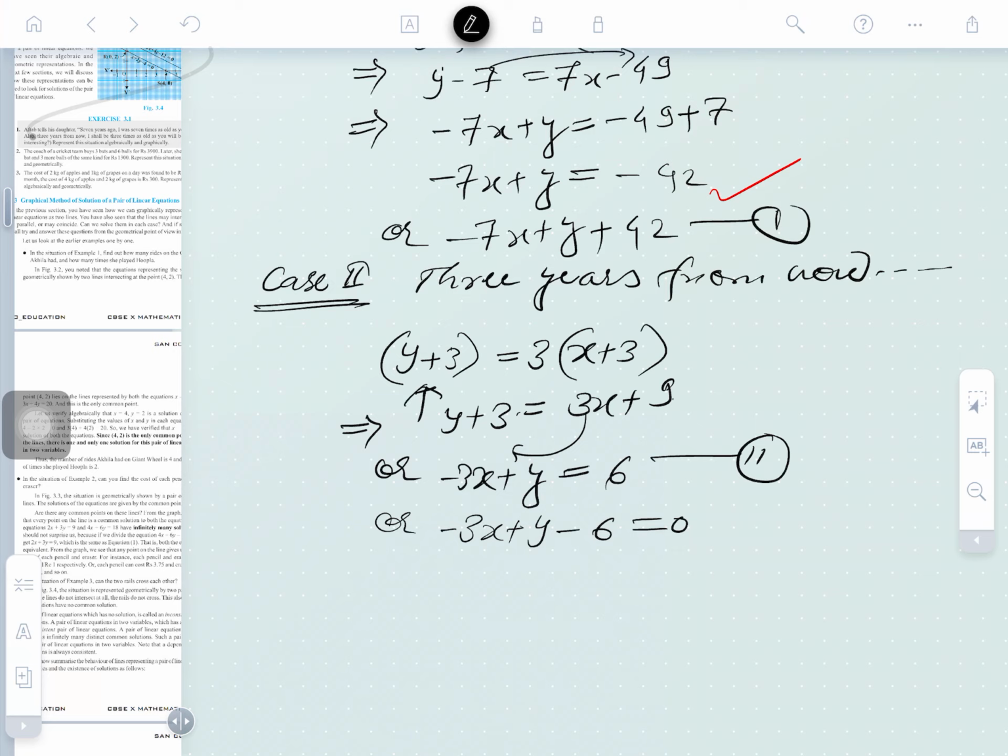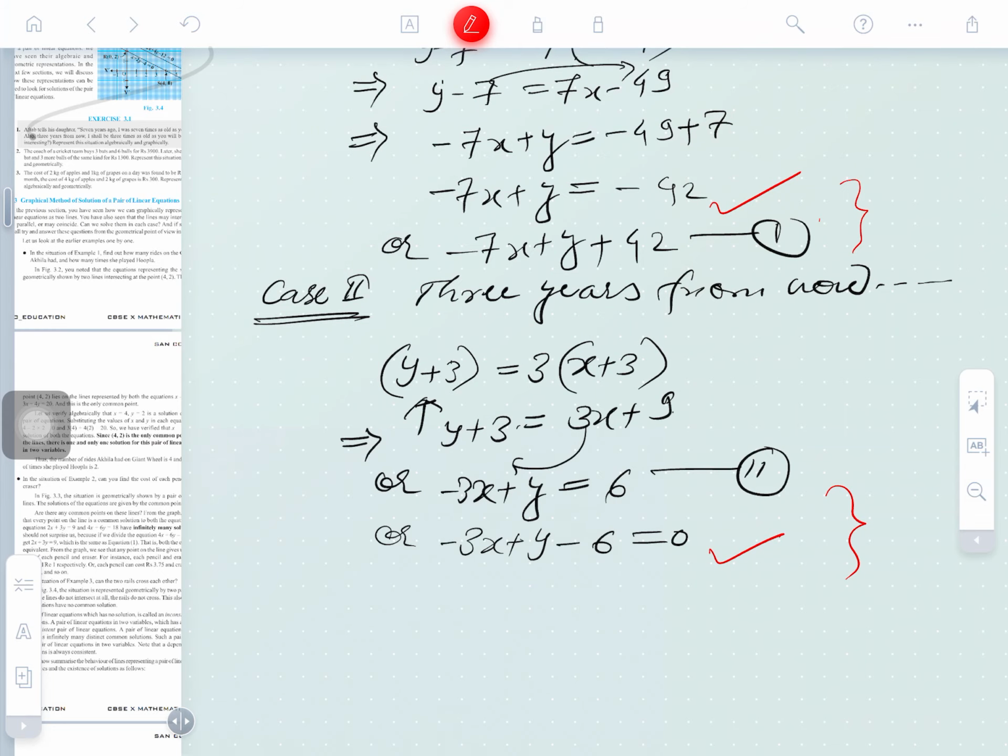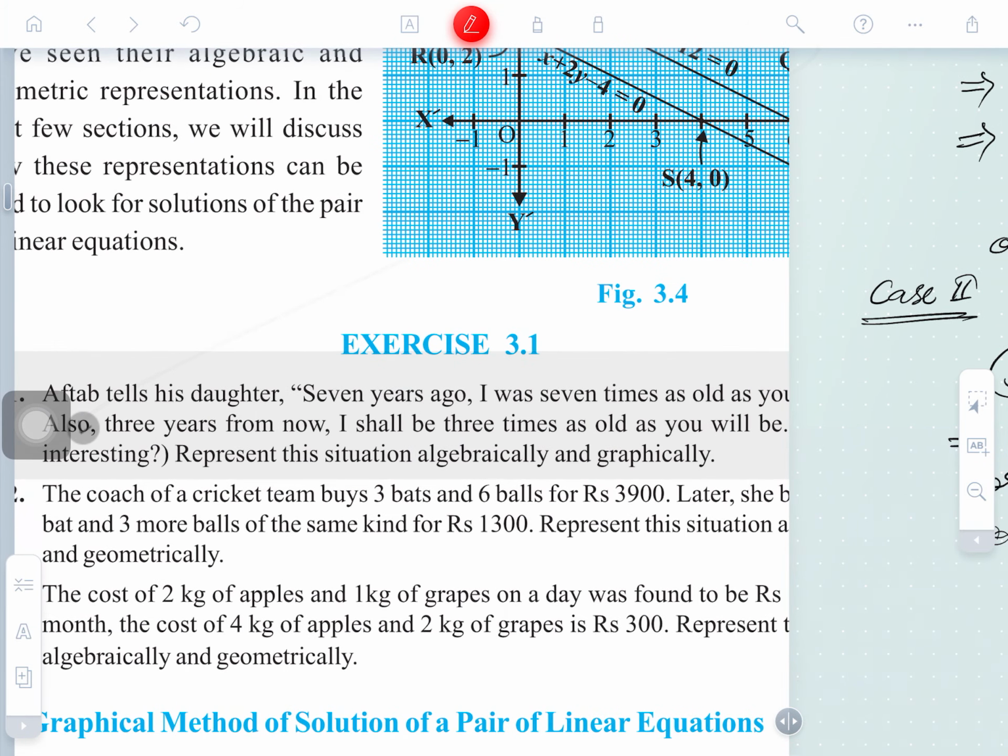Okay, so the two expressions we brought here are the linear expressions. Equation 1 is here and equation 2 is here. This is called the algebraical expression. Situation algebraically and graphically, so we need to draw the graph. What is the method of drawing the graph? Everybody knows how to draw the graph.